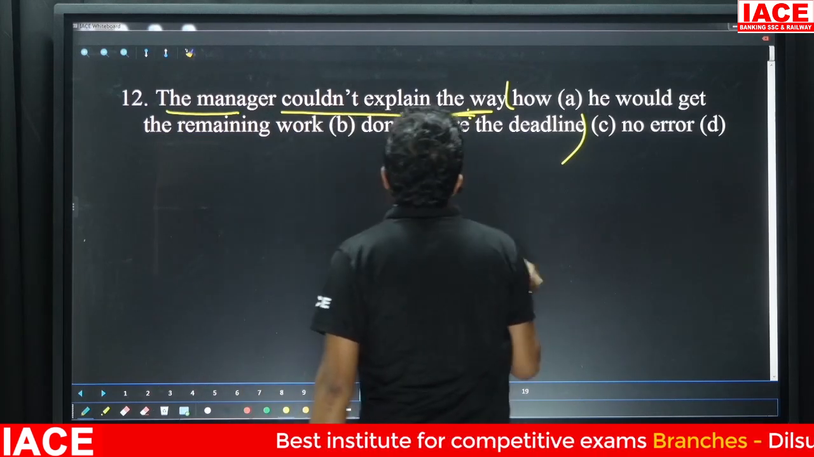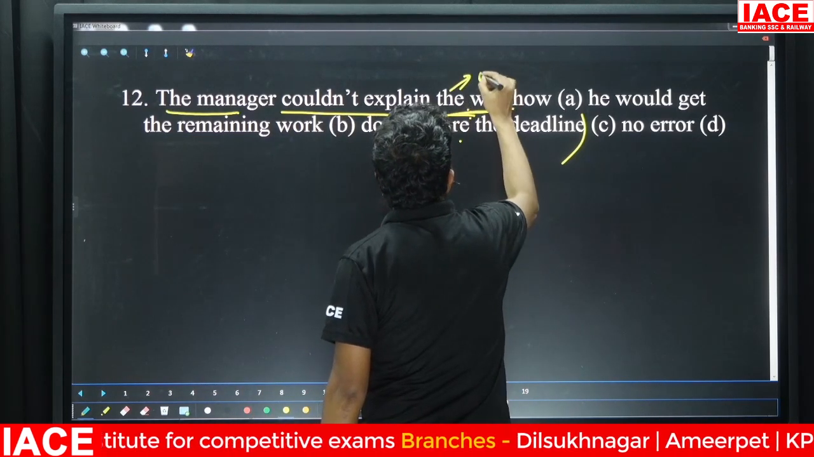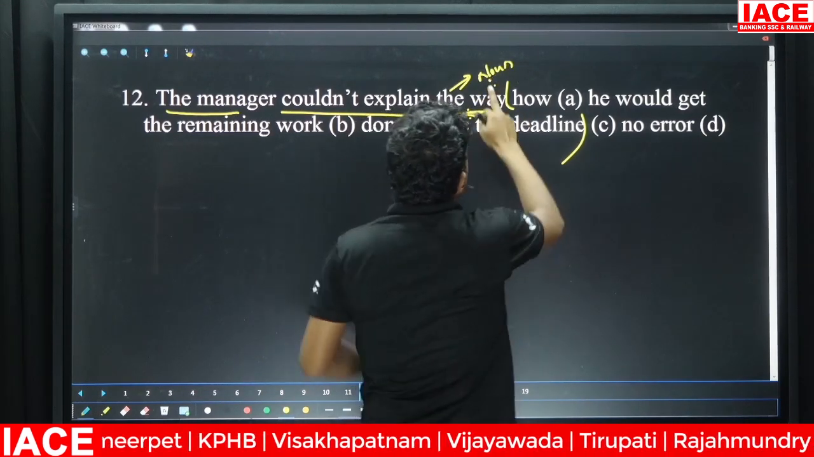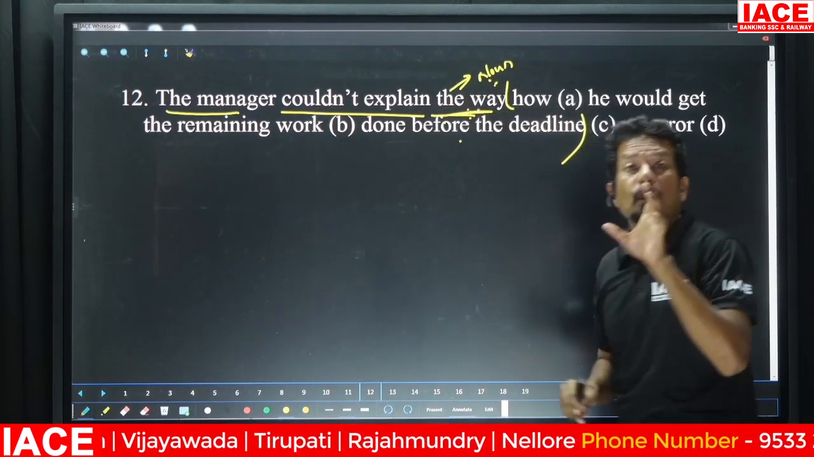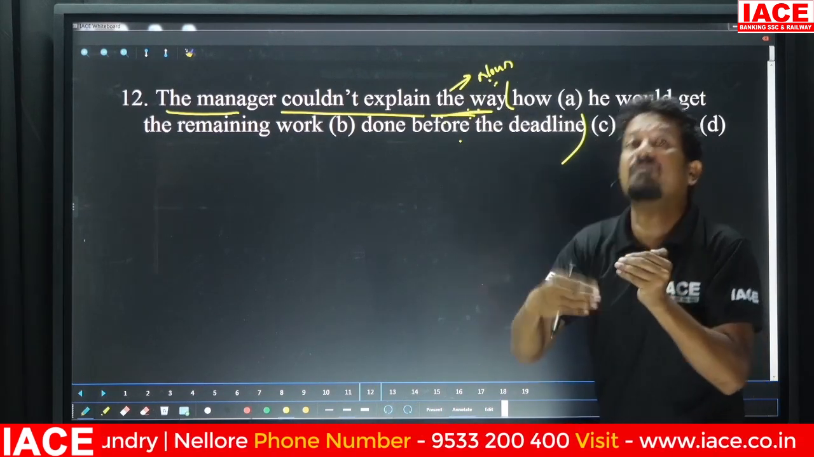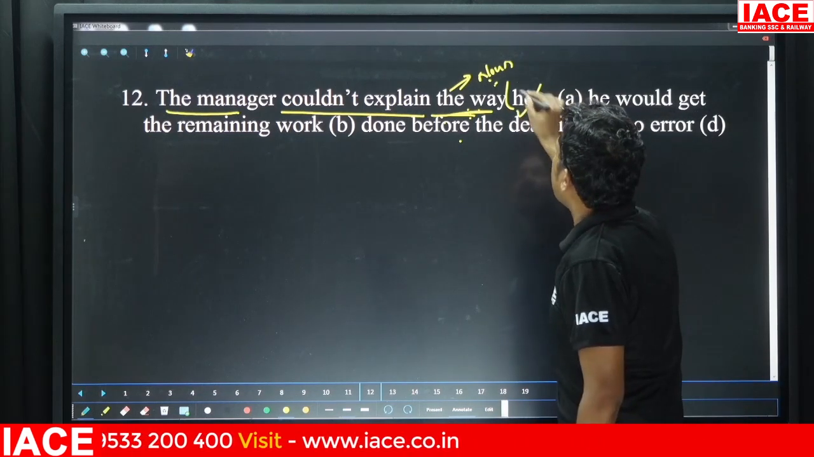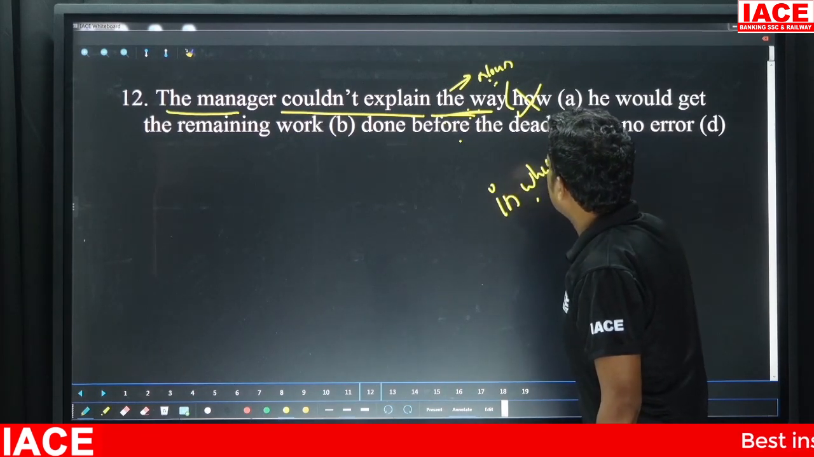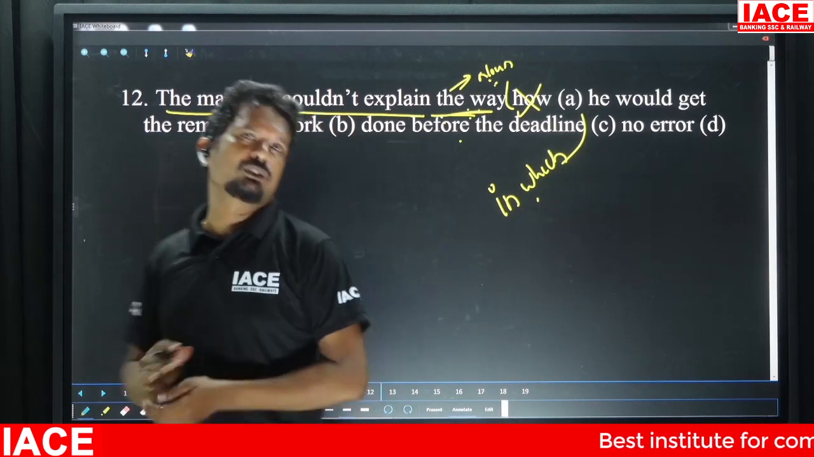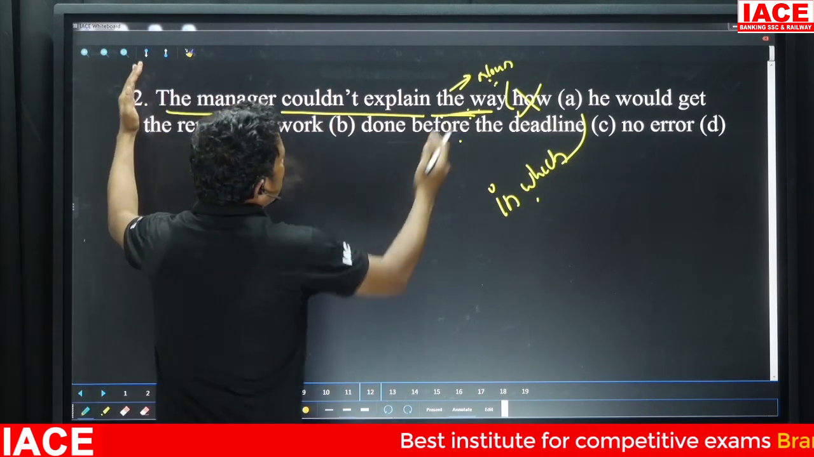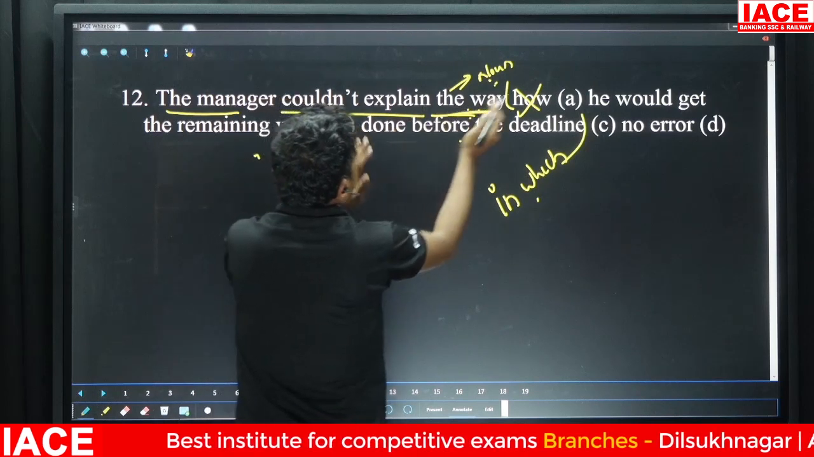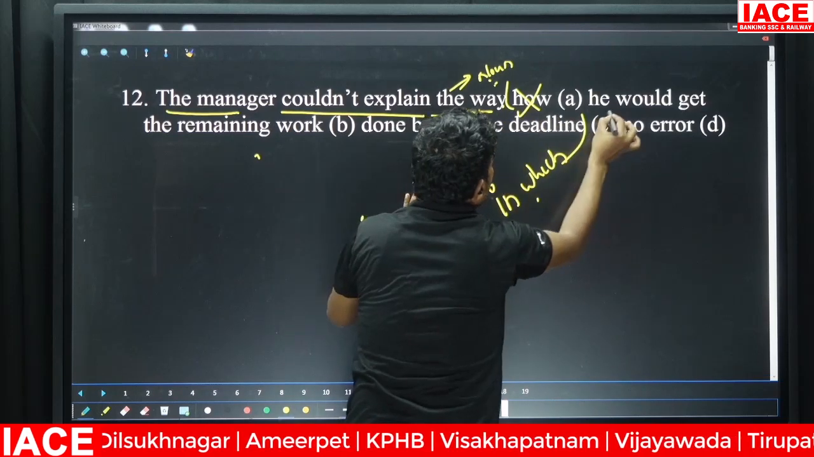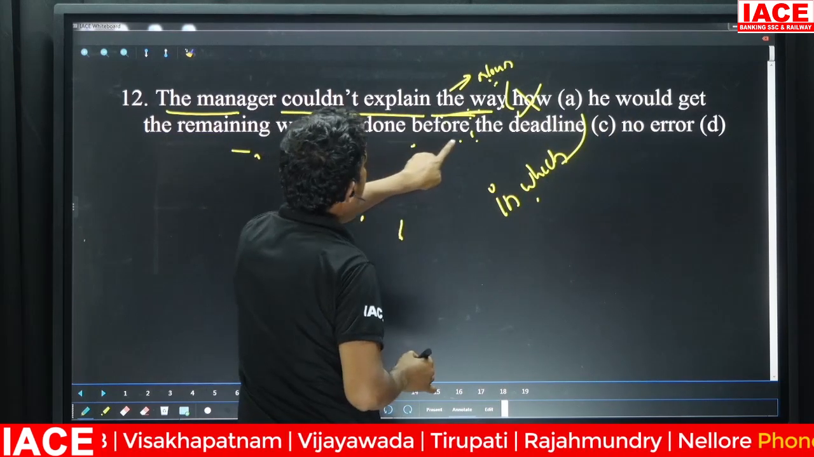It means generally when a noun is used, to help that noun in terms of giving additional information, we do not use how here. We would use in which. Let me explain this to you very clearly. The sentence is, the manager could not explain the way. But the way he is explaining is written here: how he would get the remaining work done before the deadline.